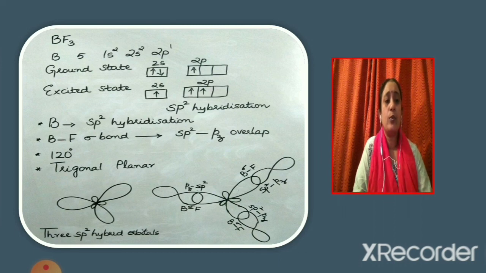Next we have to know how the B-F bond is formed. There are 3 B-F bonds in BF3. Each B-F bond, that is a sigma bond, is formed by the overlap of the sp2 hybrid orbital of boron with the pz orbital of fluorine. The 3 sp2 hybrid orbitals will be oriented at an angle of 120 degrees. This is to minimize the electron repulsion, and therefore the BF3 molecule will be trigonal planar.